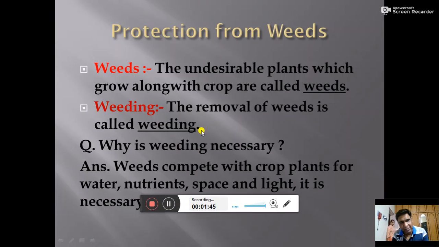But the question arises here: why is weeding necessary? If you go through the answer, you can say weeds compete with crop plants for water, nutrients, space and light. It is necessary to remove the weeds from the field. So you can say that weeding is necessary.